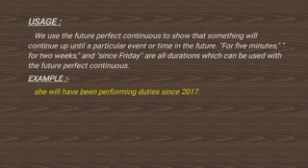We use the future perfect continuous tense to show that something will continue up until a particular event or time in the future. In that, we use like for 5 minutes, for 2 weeks, and since Friday. All are the durations which can be used with the future perfect continuous tense. For example, we can see she will have been performing duties since 2012. I think this video will be helpful for you all.